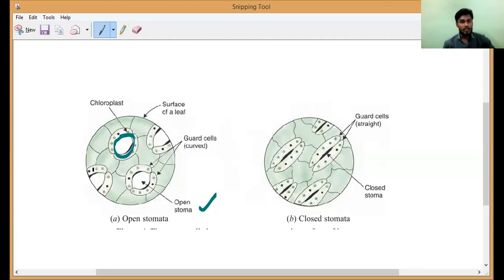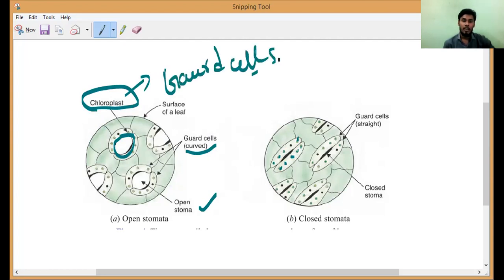And surrounding this, we have some kind of kidney bean shape. That is called guard cells, curved shape. What should we call them? Guard cells. Do you understand, Ingra? Yes, sir. Now, in the middle, have you noticed it? A green color substance is present. What should we call that green color substance? Chloroplast. So chloroplast is present where? In the guard cells. And in the middle we have an open pore. So the hole is open, so gas will go inside.